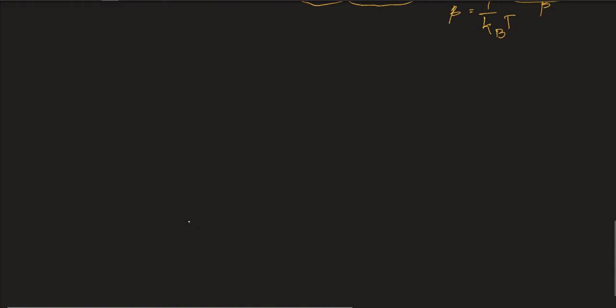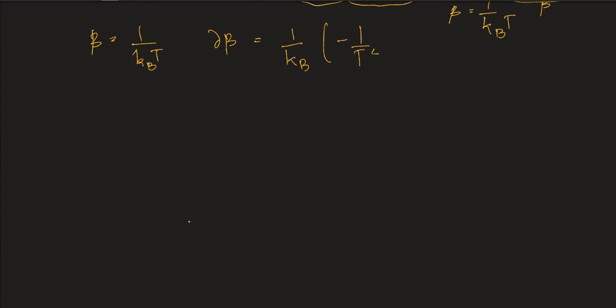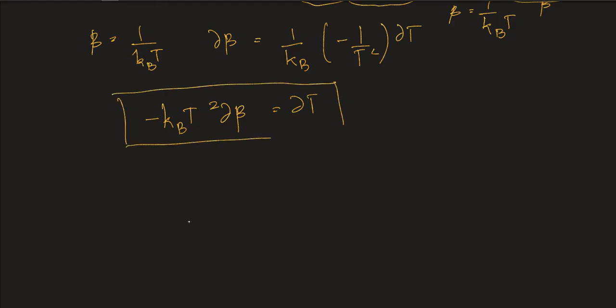So let's first sort out the beta term. So beta is given by 1 by kBT, and dou beta should be equal to 1 by kB times minus 1 by T square into dou T. So this becomes minus kBT square dou beta equals dou T. So let's substitute it back here.